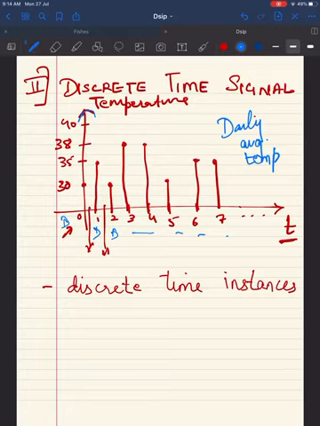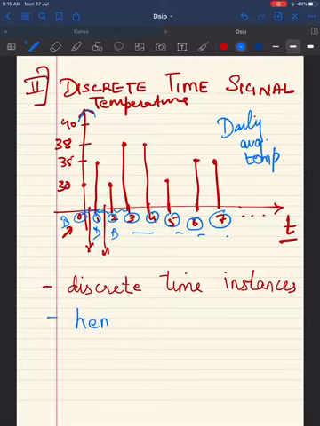So this is the varying temperature that is being seen at discrete time intervals. These are discrete time intervals because we are recording the daily average temperature. Values are updated on a daily basis. The in-between values, between 0 and 1, 1 and 2, 2 and 3, are missing, and hence it is not continuous.